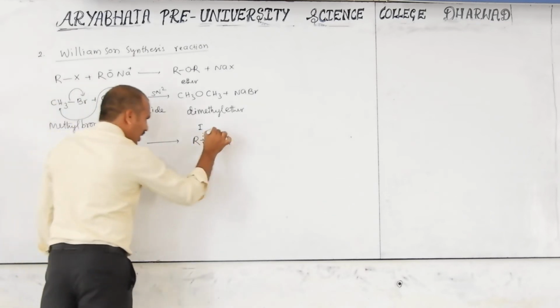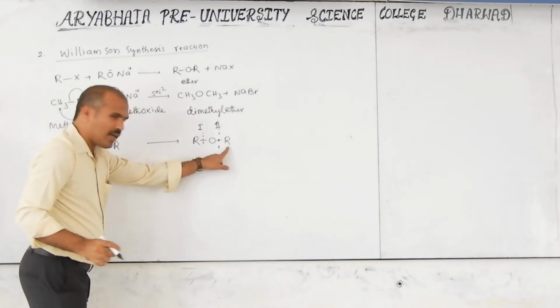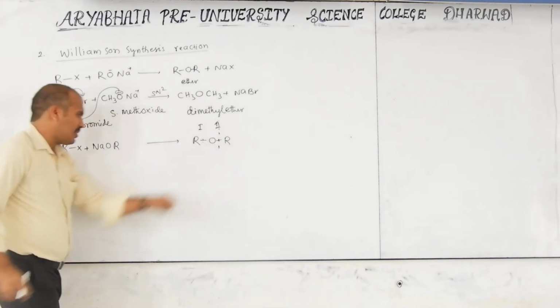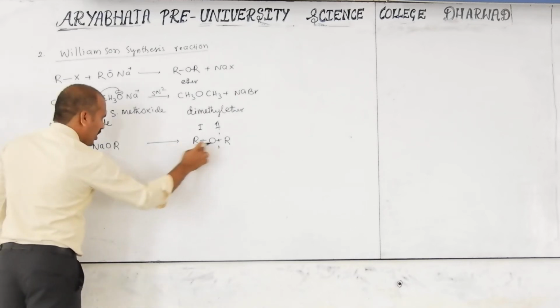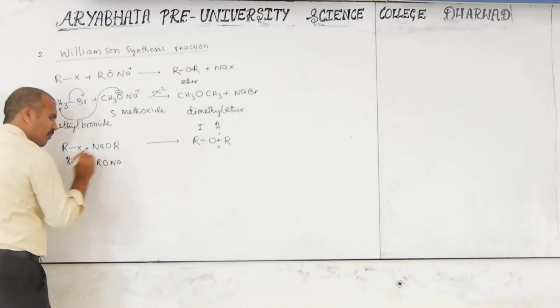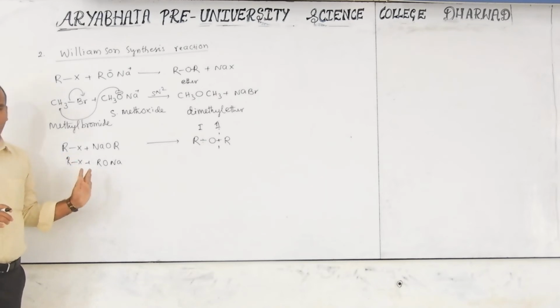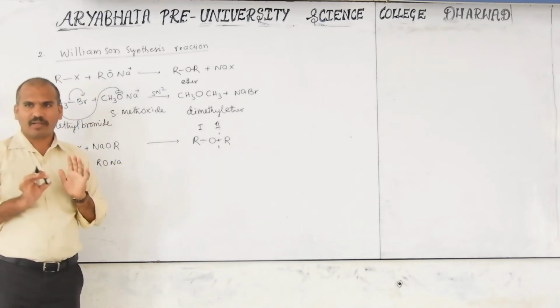If you break here, that time this is RX, and this will be RONa. Are both the same or different? Same, because here the alkyl groups are the same. Here no difference is given.